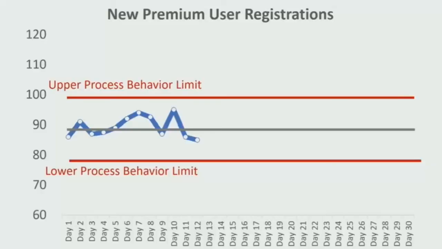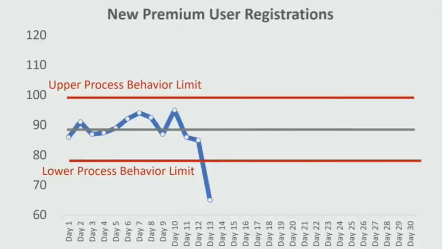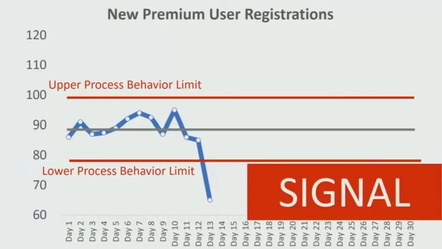So let's take a look at how this chart might be used over time. We have our baseline data. We've established these upper and lower limits. We would predict that any future data points are likely to fall within these boundaries unless something has changed. So let's say we come back and we see on our next day, we've got a single data point below that calculated lower limit. This is one example of a signal.